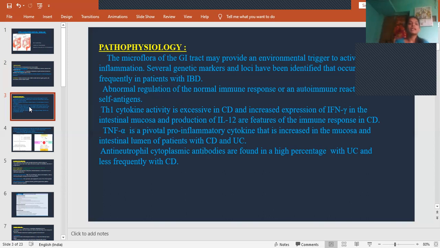Th1 cytokine activity is excessive in Crohn's disease, and there is increased expression of interferon gamma in the intestinal mucosa and production of interleukin 12, which are features of the immune response in Crohn's disease.